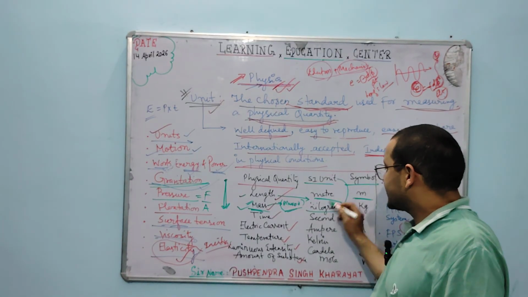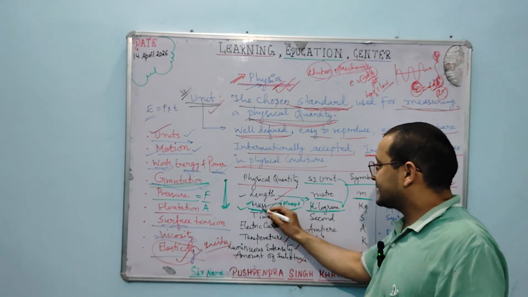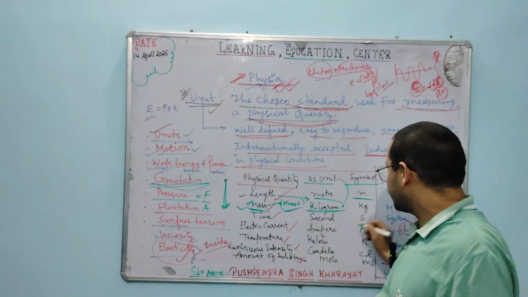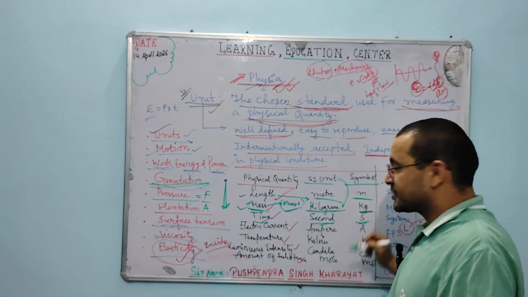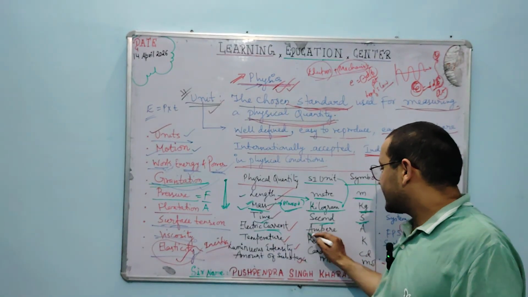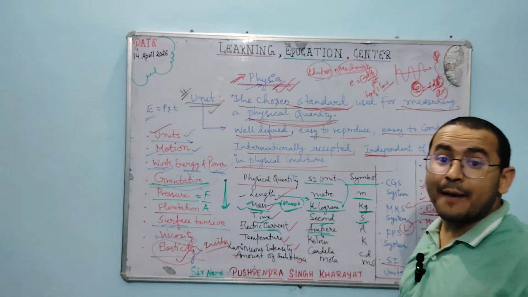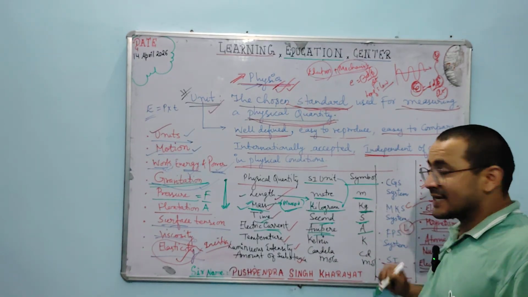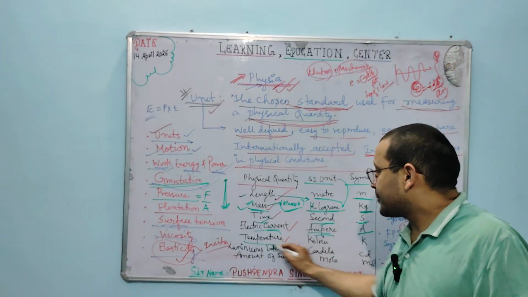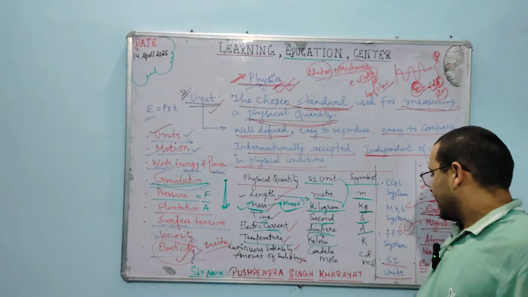Mass is measured in the SI unit kilogram, measured in kg. Time has the SI unit of second, measured in s. And electric current has the SI unit of ampere, A-M-P-E-R-E, expressed with the symbol capital A. And temperature has Kelvin.